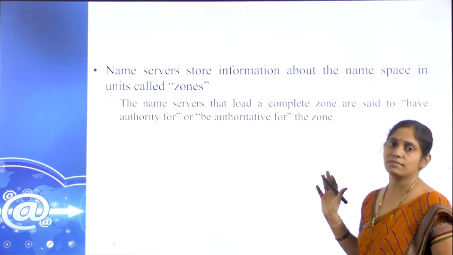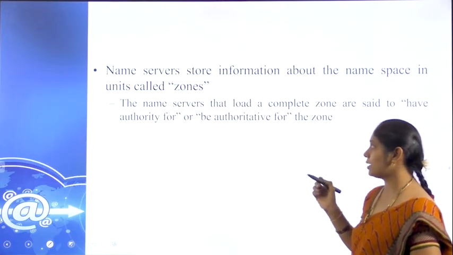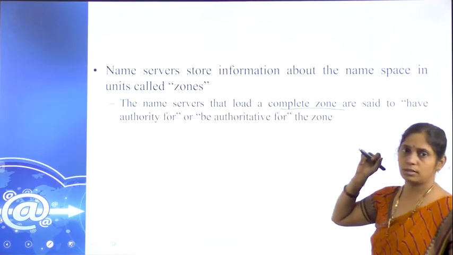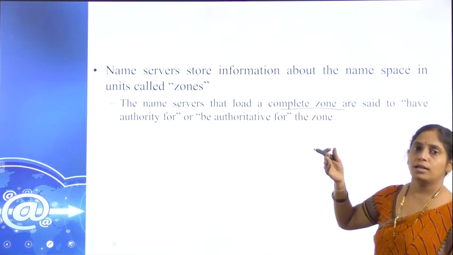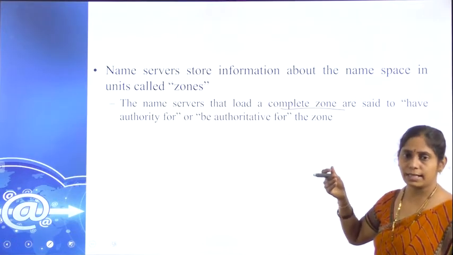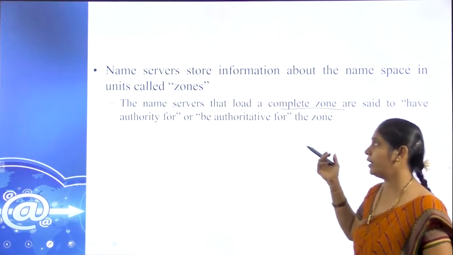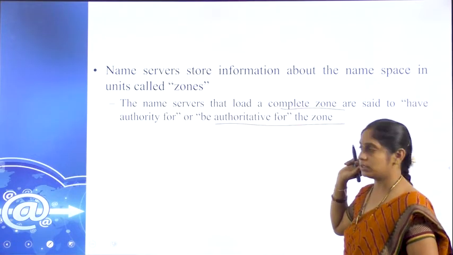From there, the authority server is also there to give permission to access. So, the name servers that load the complete zone. Which comes under which zone? Nothing but, is it a top level or the second level or the root level? Which level domain it is needs to be identified, and the authoritative server will be connected to that.